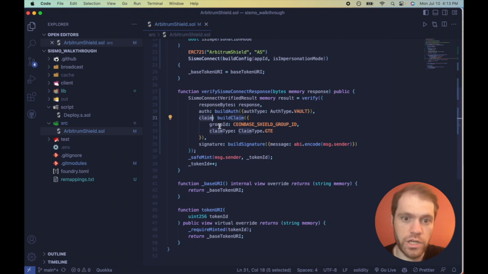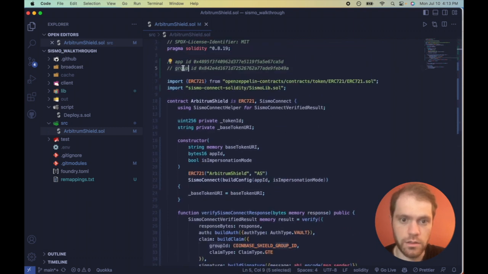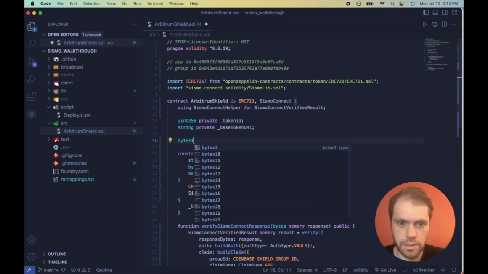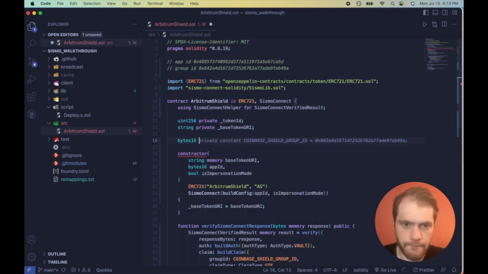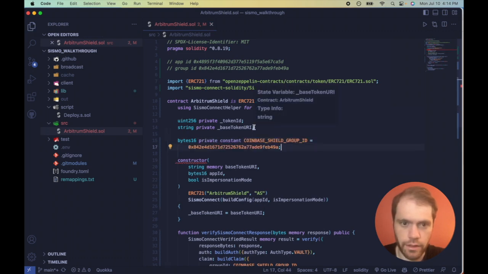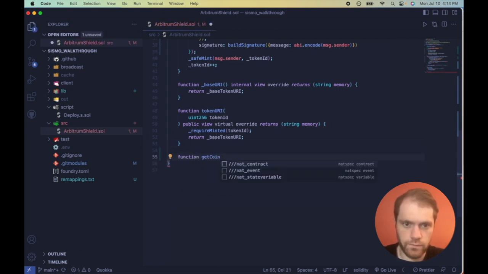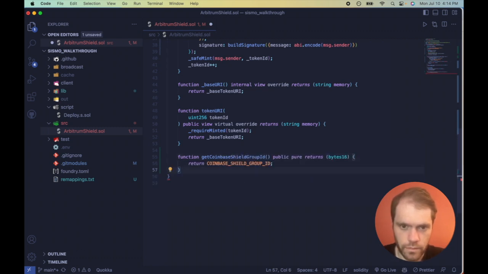The claim, we're building the claim with one group ID, which is the Coinbase Shield group ID, which is this, which we should make a state variable. And that is also bytes16. Yep, that is right. Thank you, GitHub Copilot. And now let's make a getter function for it. Thank you, GitHub Copilot again.